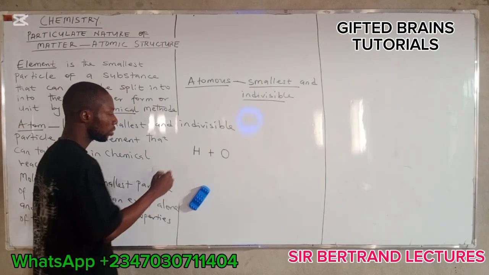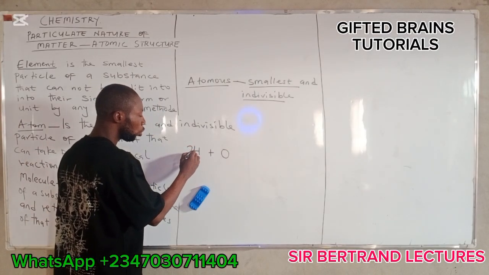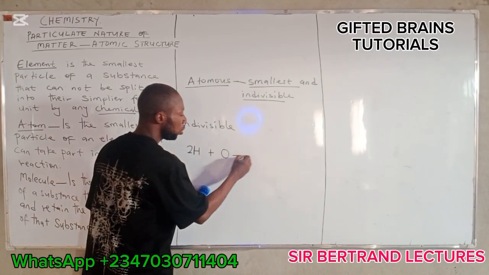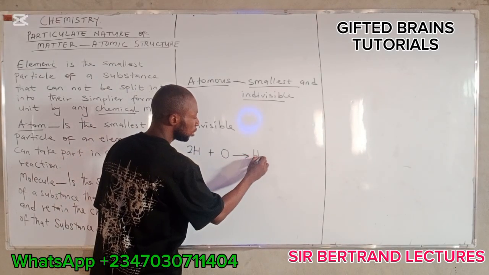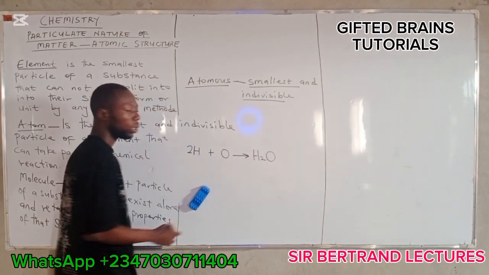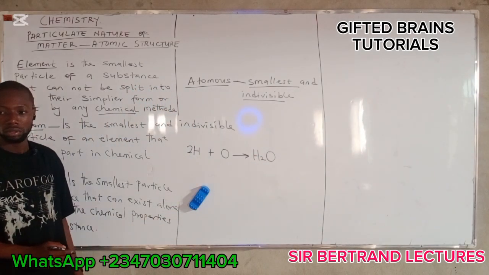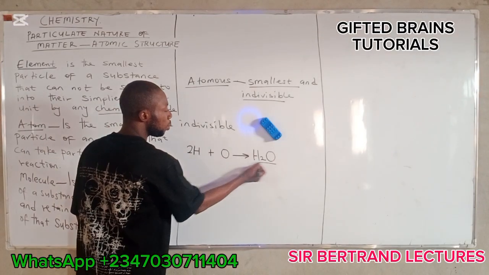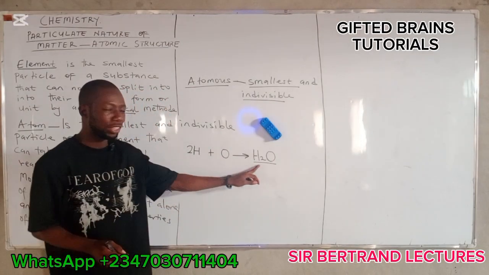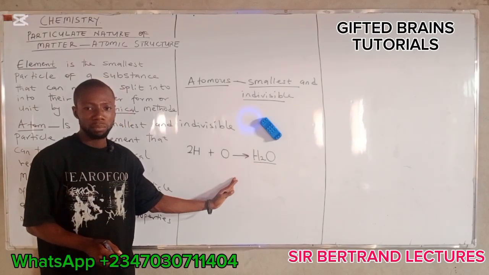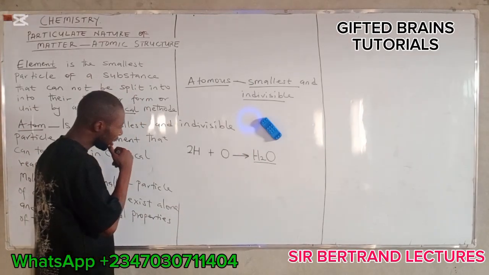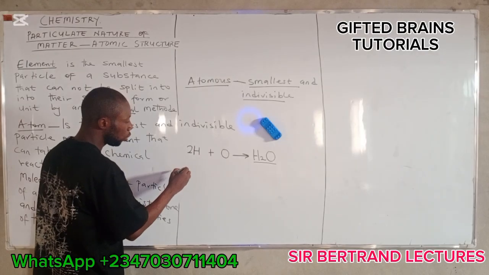Two atoms of hydrogen combined with one atom of oxygen will give us this molecule known as water molecule. Do you understand? This is a typical example of a molecule as a group of atoms of either the same or different elements.